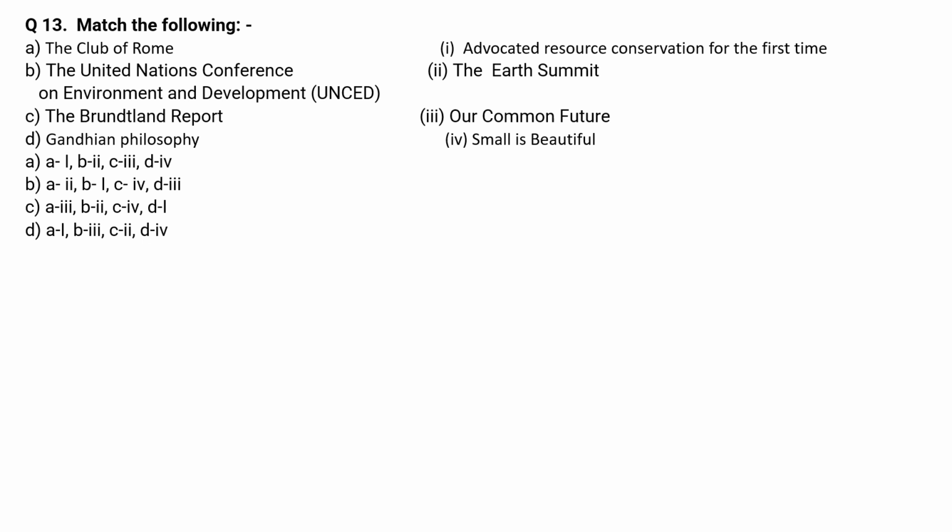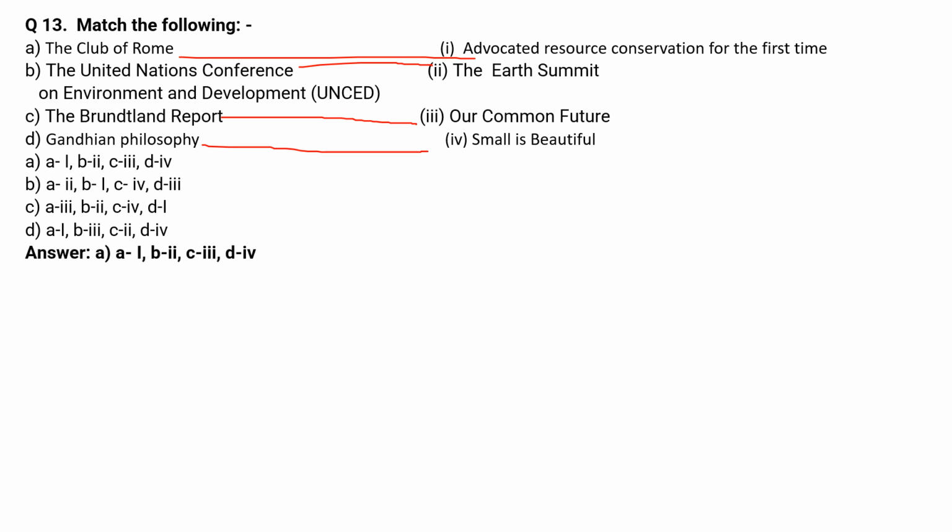The Club of Rome advocated resource conservation for the first time. The United Nations Conference on Environment and Development: it was the Earth Summit. The Brundtland Report: it is related to Our Common Future. Gandhian philosophy: it is related to Small is Beautiful. So the correct option for this question is option A.